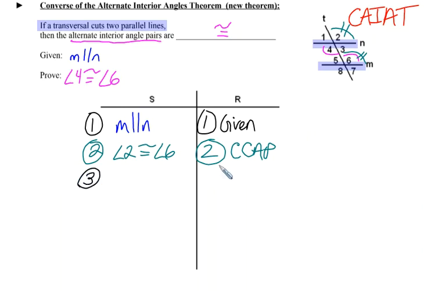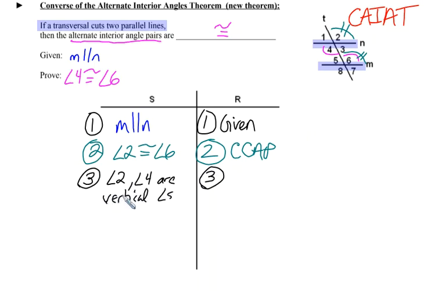Well, now that angles 2 and 6 are congruent, we want to end up with angles 4 and 6 are congruent. So in our next step, we're able to say that angles 2 and angle 4 are vertical angles.